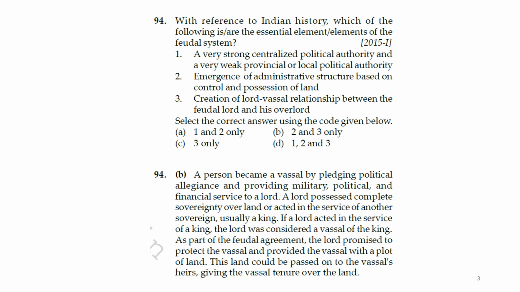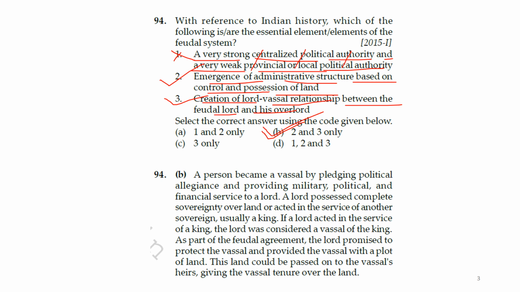See, the first statement, a very strong centralized political authority and a very weak provincial or local political authority, is actually wrong. Emergence of an administrative structure based on control and possession of land is correct. And creation of a lord-vassal relationship between the feudal lord and the overlord is also correct. So the answer is B: 2 and 3 are correct.